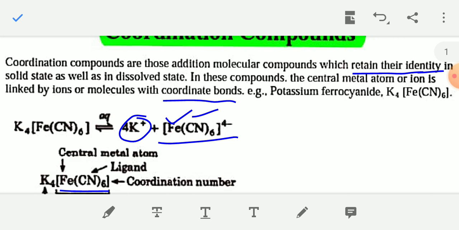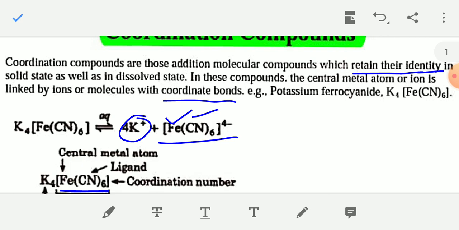That is, the [Fe(CN)6] 4 minus ion is present in solid state as well as in aqueous state.